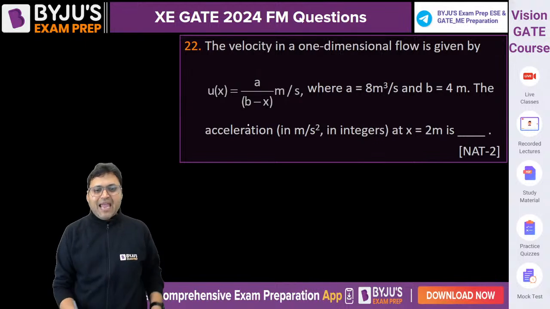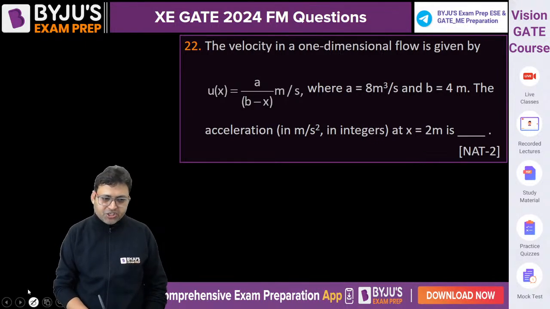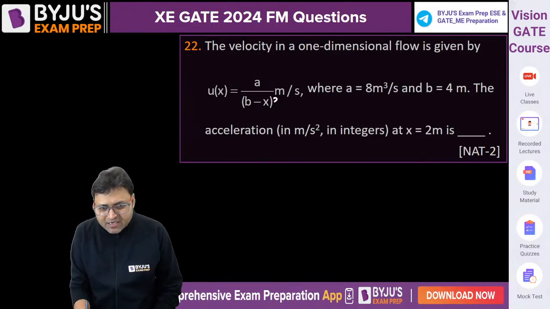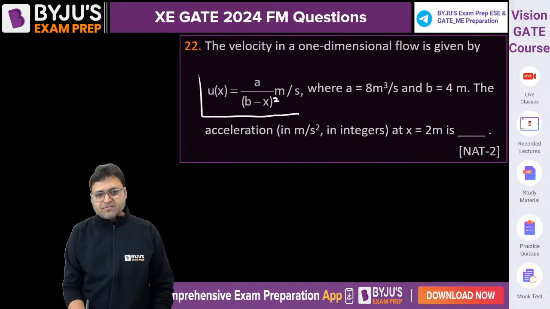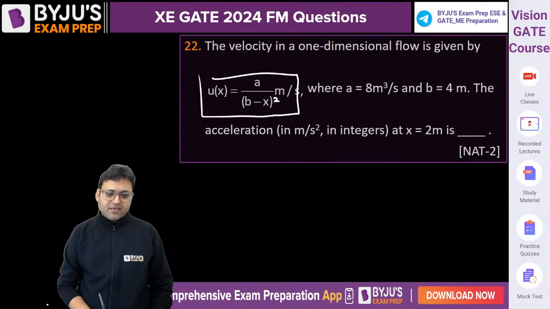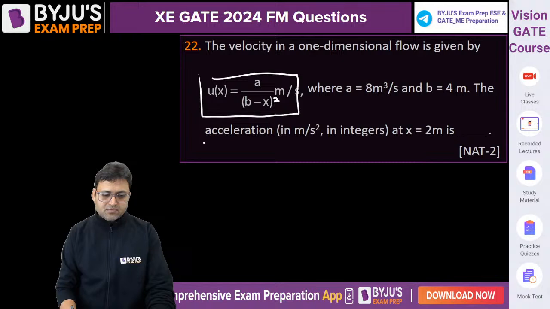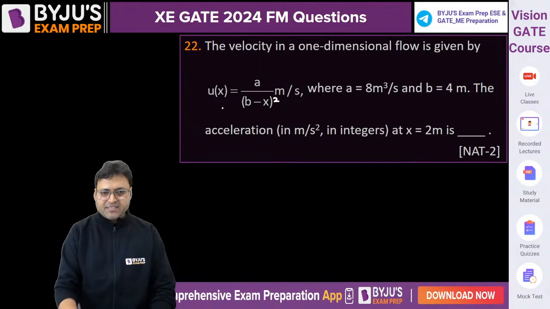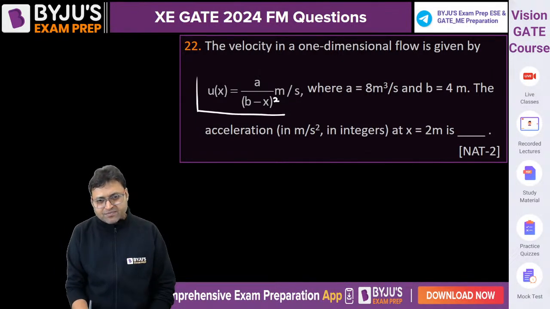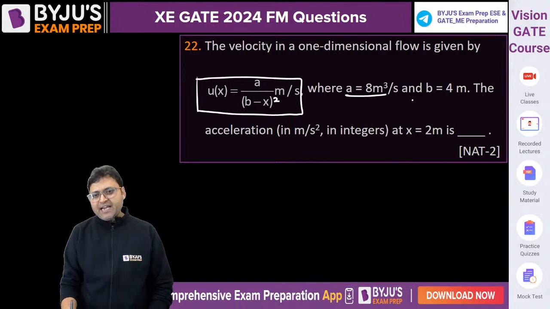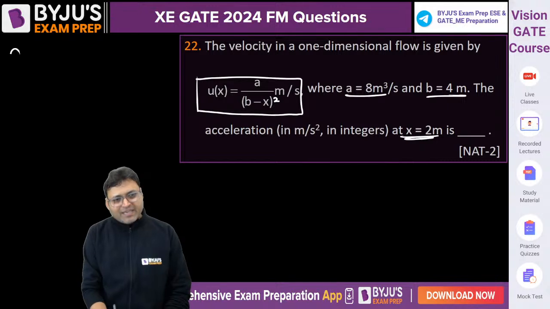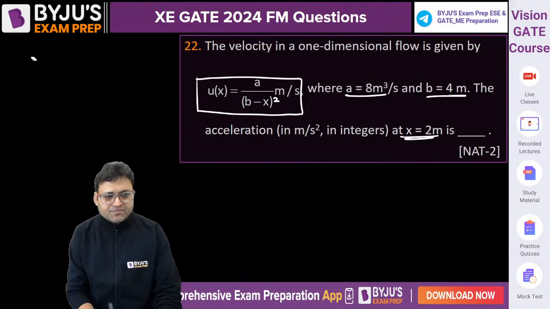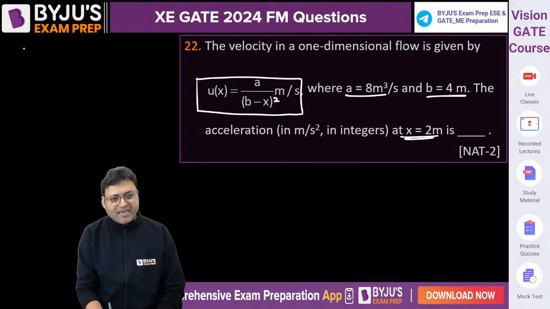5 meter per second. And the last question was this, question number 22. There is a slight mistake here. The velocity in one dimensional flow is given by this expression, in meter per second. This is the expression: a upon b minus x square. This is the velocity. A is 8 and b is equal to 4. The acceleration at x is equal to 2 meter is. What is the acceleration? It is 1D flow. The flow is one dimensional.